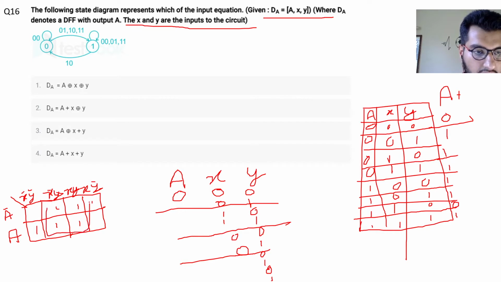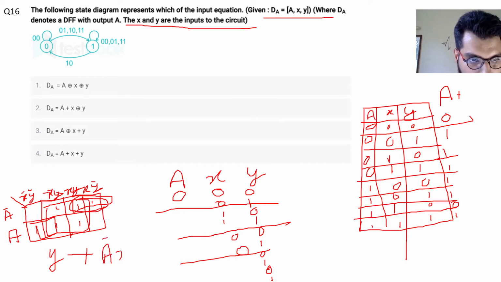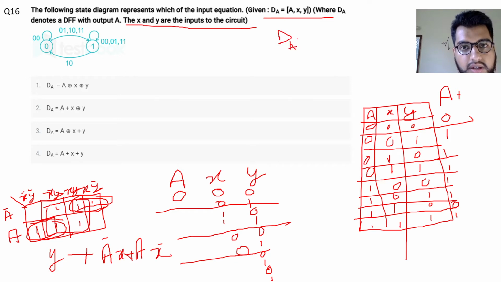So we can make a quad out of this, and we can make a pair out of this, and we can make a pair out of this. The term coming out from the quad is Y, since A is changing and X is changing. Then not taking this pair, this is A bar and Y is changing, so A bar X. Not taking this pair, this is A, Y changing, and this is X bar. So my final equation is dA equal to Y plus A bar X plus A X bar.